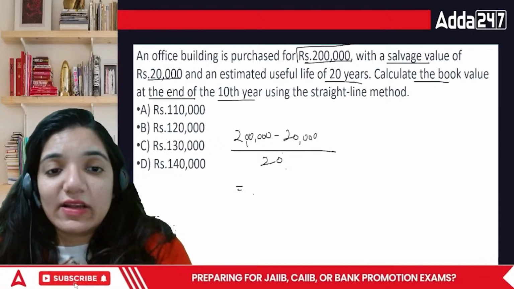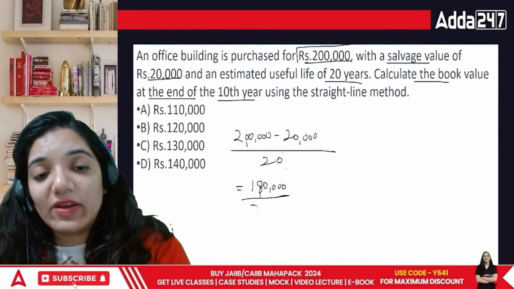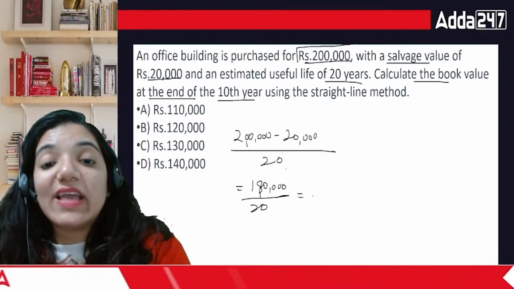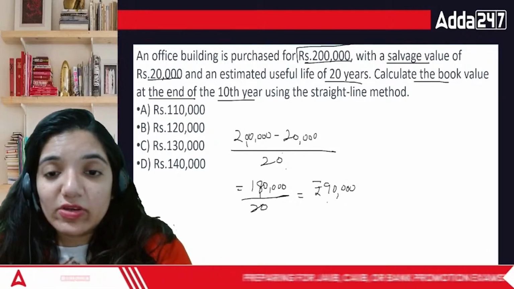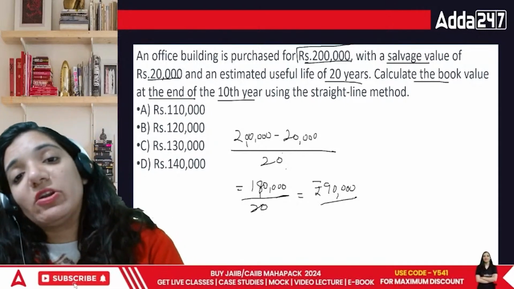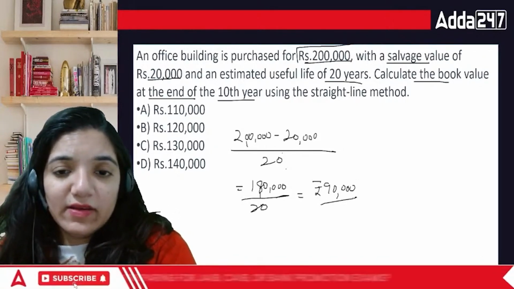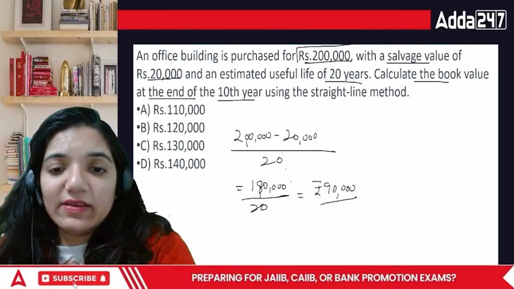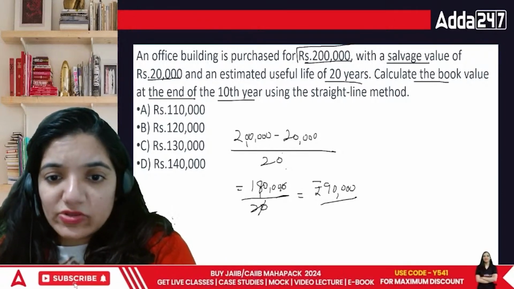So that comes out to be 1,80,000, and you divide it by 20. So in this case, my annual depreciation is rupees 9,000. And you are talking about the depreciation over a period of time, by the time we are hitting the 10th year.